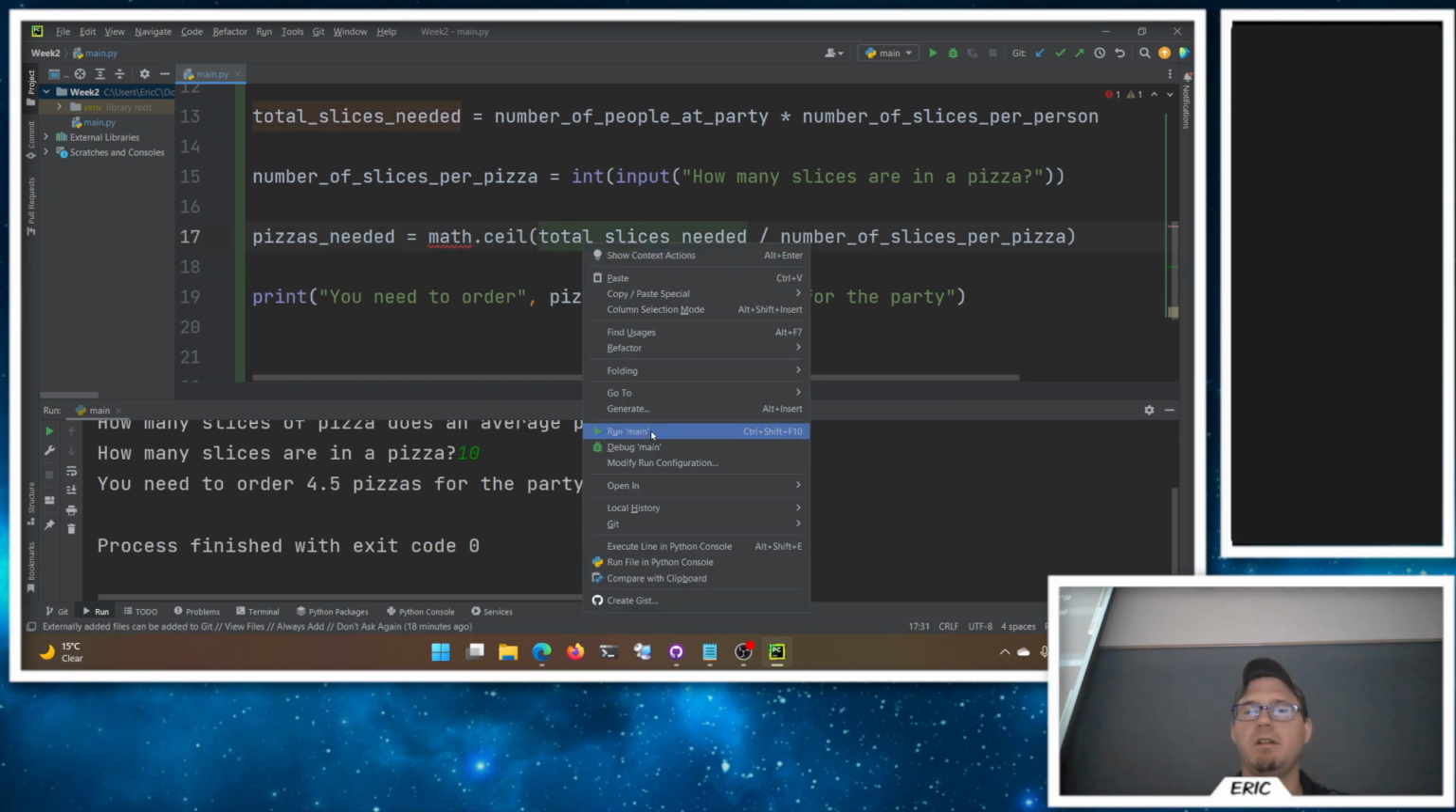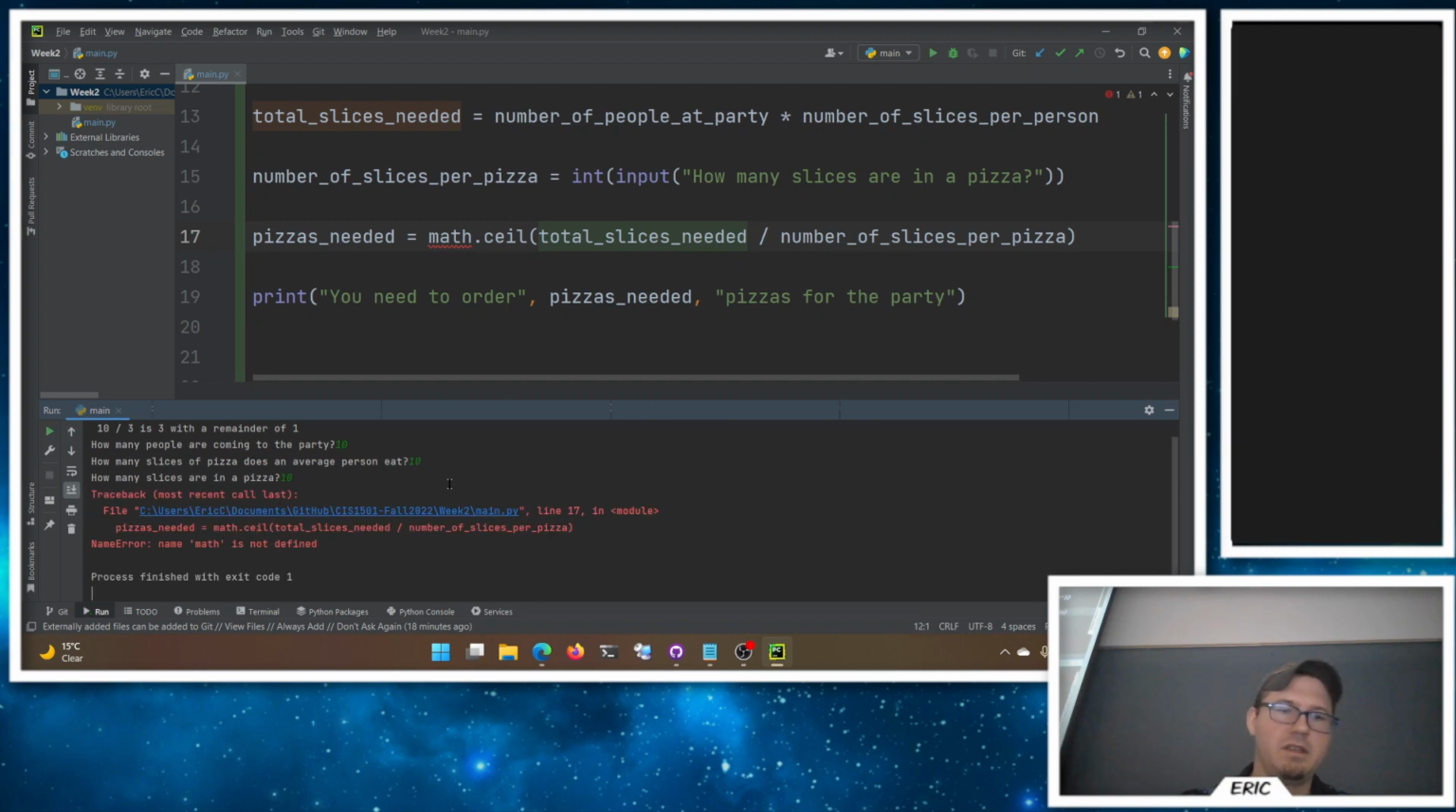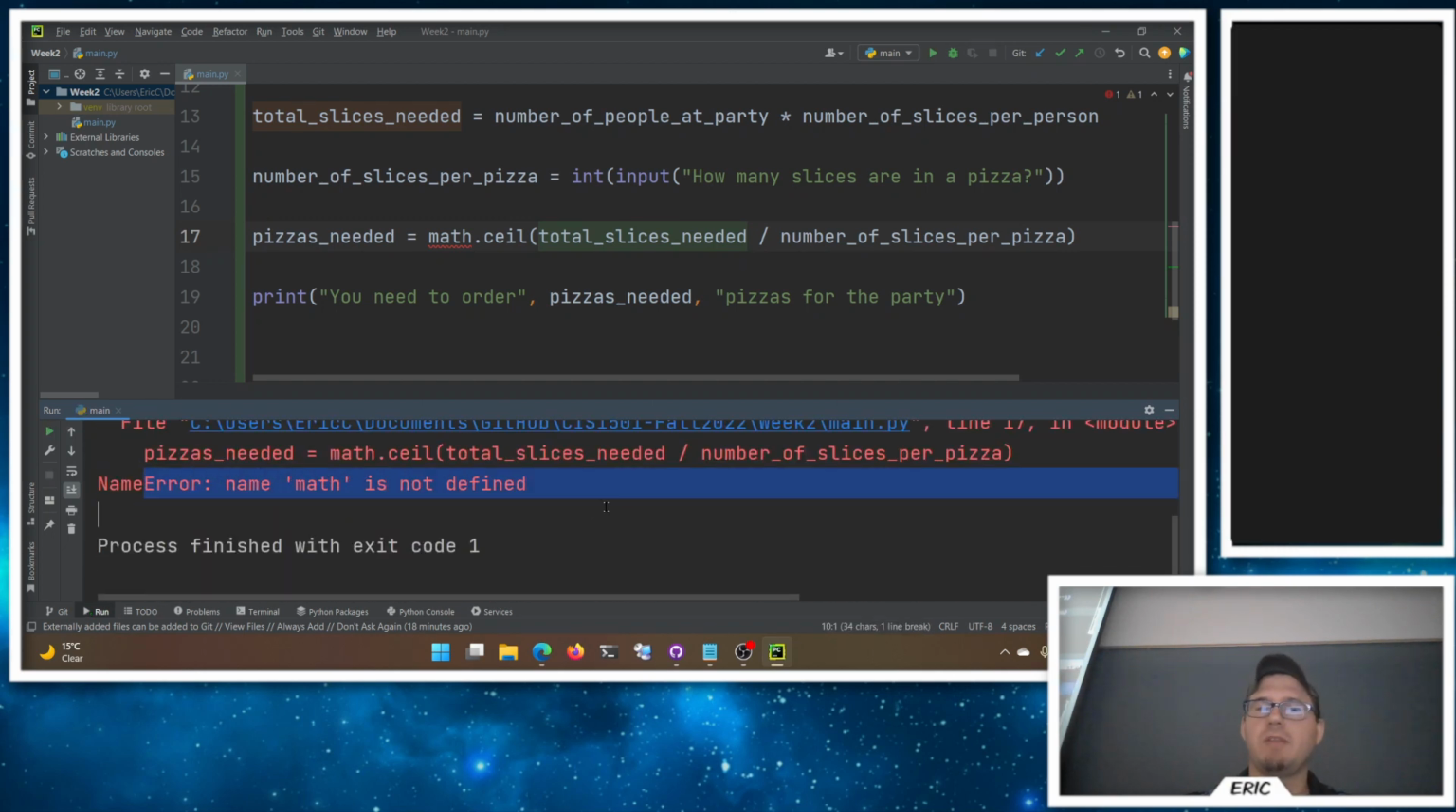So if I try and run it here, with 10, sure, we get errors. Red means it just crashes. Name math is not defined. Python says, well, I told you can do all these things with math, but I don't really know what math is yet. Because Python has so many things in the library, it doesn't by default give you all of them.